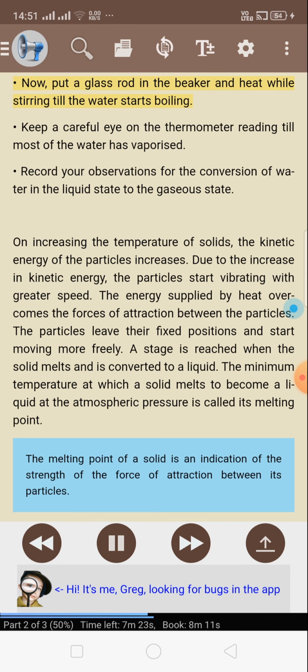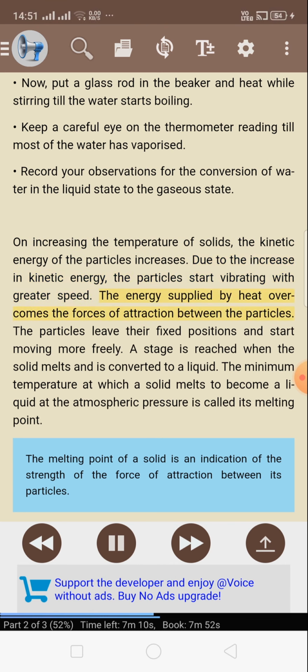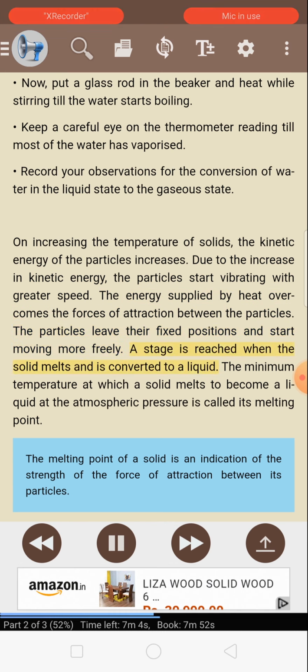Now, put a glass rod in the beaker and heat while stirring till the water starts boiling. Keep a careful eye on the thermometer reading till most of the water has vaporized. Record your observations for the conversion of water in the liquid state to the gaseous state. On increasing the temperature of solids, the kinetic energy of the particles increases. Due to the increase in kinetic energy, the particles start vibrating with greater speed. The energy supplied by heat overcomes the forces of attraction between the particles. The particles leave the fixed positions and start moving more freely. A stage is reached when the solid melts and is converted to a liquid.